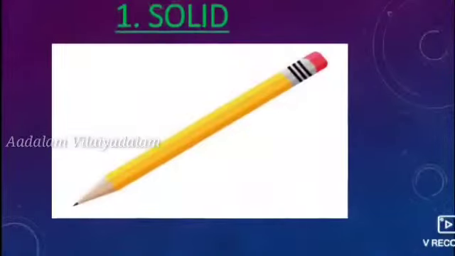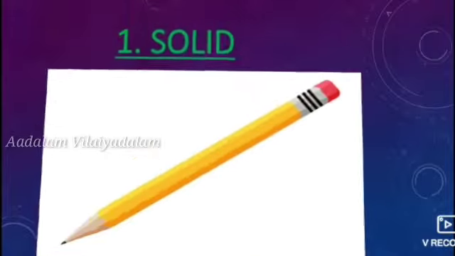First, solid substances. Take a solid thing such as a pencil. If you need any container to place a pencil, no need, because its particles are tightly packed and the pencil has a definite shape, so we can keep it anywhere. The shape and volume of the pencil are not changed because it is composed of solid particles.